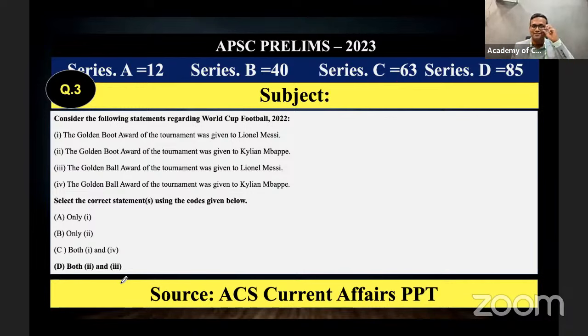Then Qatar was the answer. This year, definitely Qatar World Cup football finished, so they might ask something related to the Qatar World Cup football. And I had discussed with you who got the golden boot, the highest number of goals: Kylian Mbappe, the captain of the French team. And next one, golden ball, the best player award, was given to Lionel Messi, the Argentina's captain. And these two statements were correct. Both 2 and 3 are correct is the correct answer.